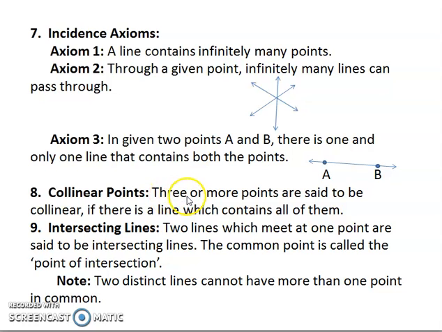Collinear points. Linear means line, so collinear means points which are lying on the same line. So 3 or more points are said to be collinear if there is a line which contains all of them. That means all the points are lying on the same line. Intersecting lines: 2 lines which meet at one point are said to be intersecting lines, and the common point is known as the point of intersection. 2 distinct lines cannot have more than one point in common.